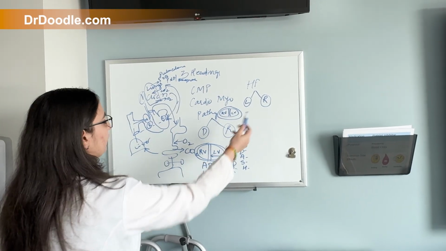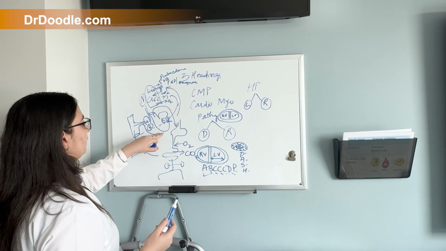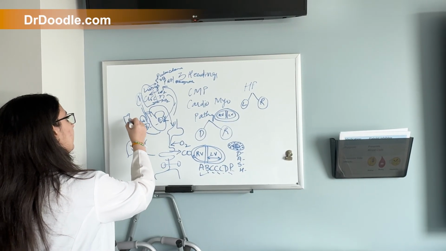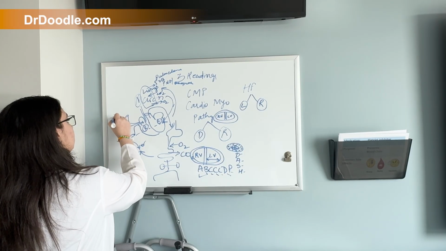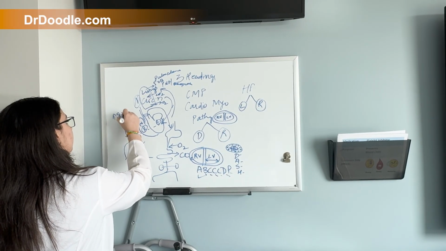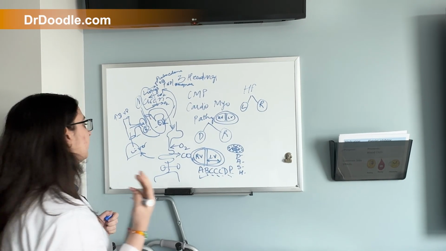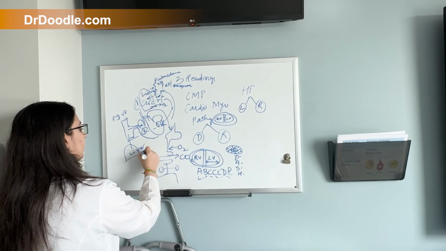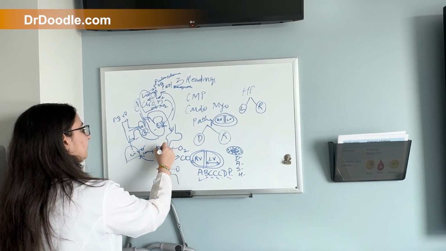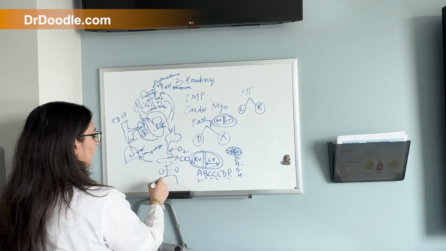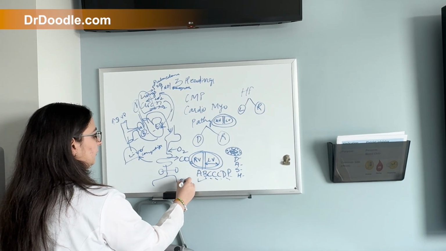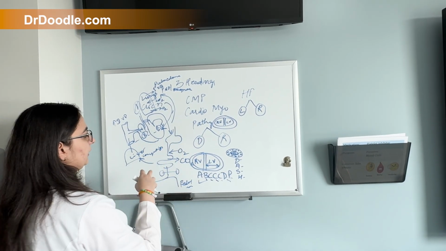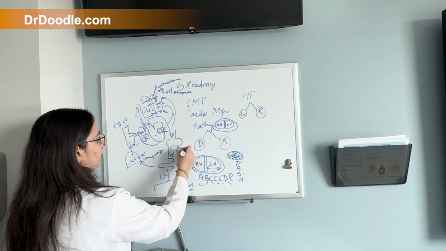Also, it could be on the right side. If it is on the right side, that will also cause a back pressure from the right side into the major veins, that is increased JVP, which is a vein in the neck, and then down into the liver, which will cause liver congestion, in the lower limbs, which will cause pedal edema, and in the stomach, ascites in the peritoneum.